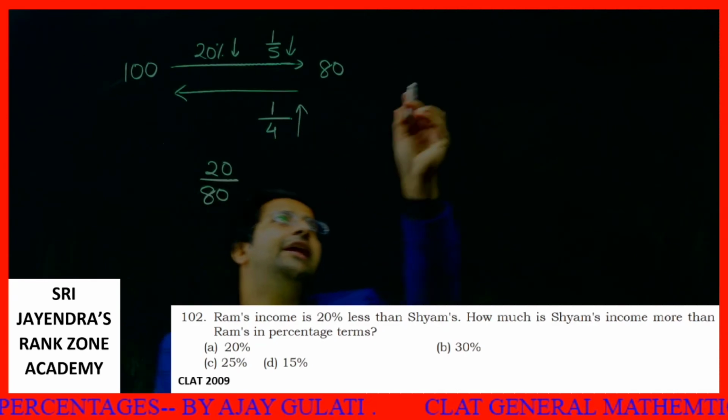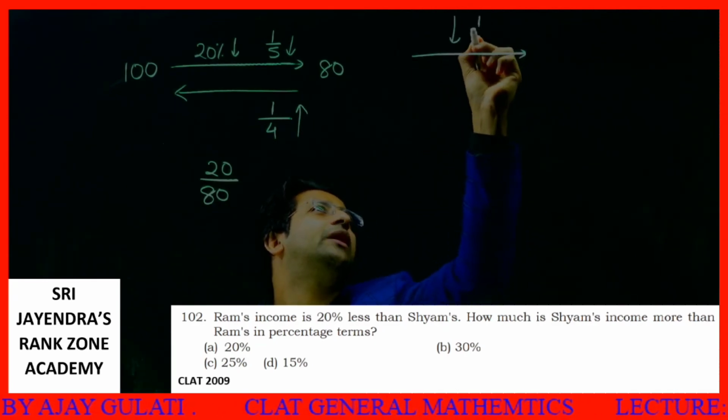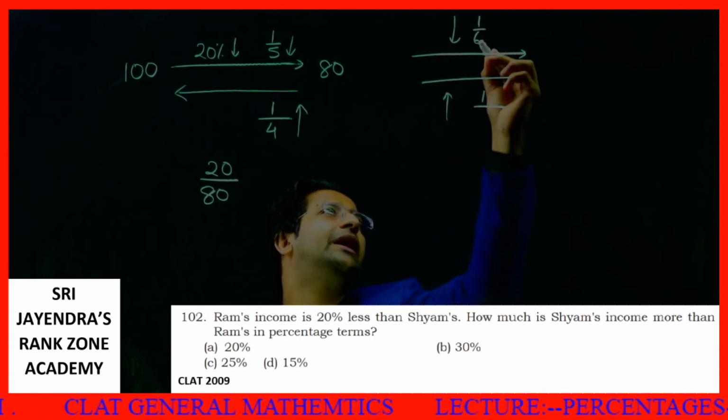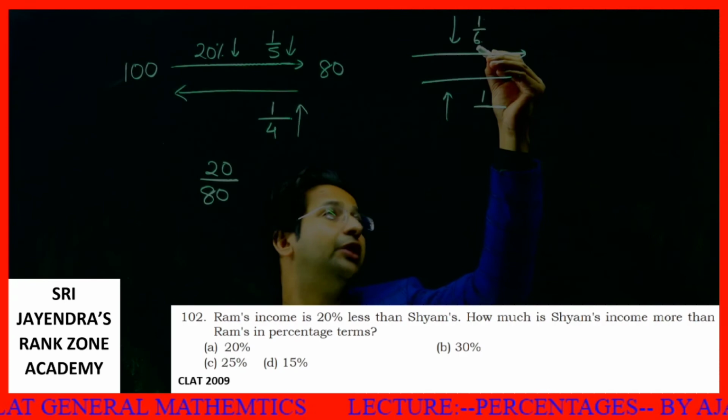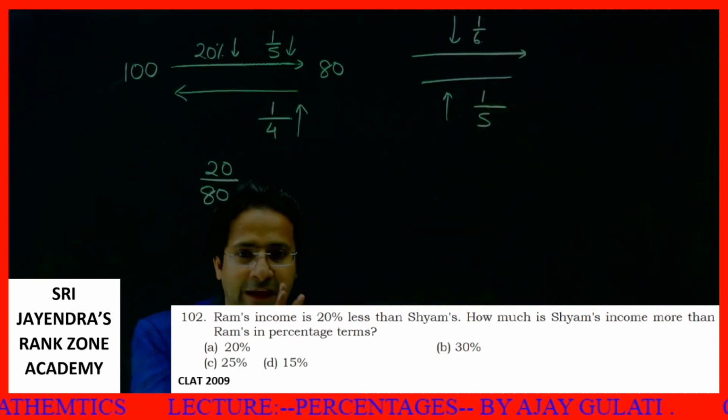So the next time you see there is a decrease like this, suppose it is 1 by 6, how much would you increase? You will write this one and this minus this. Denominator minus numerator, this becomes 5. Getting this thing? I can show it to you.